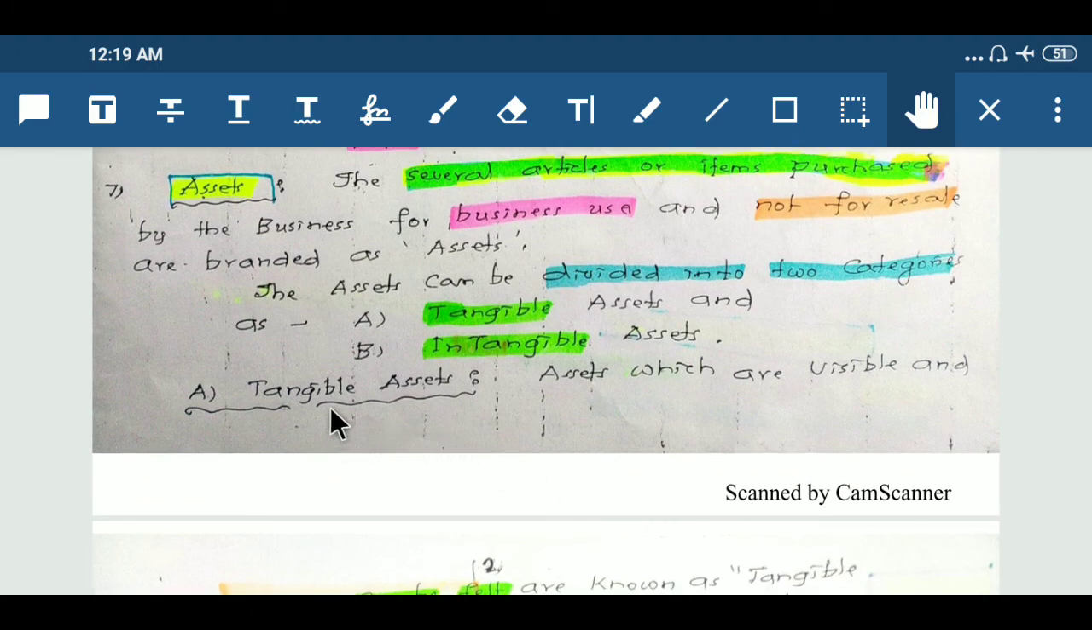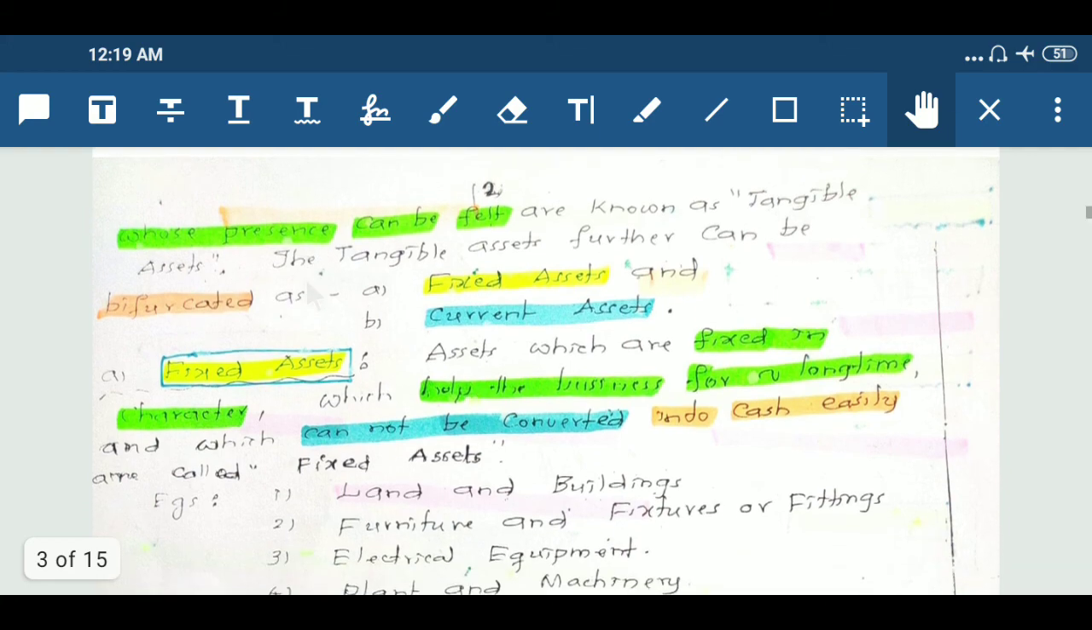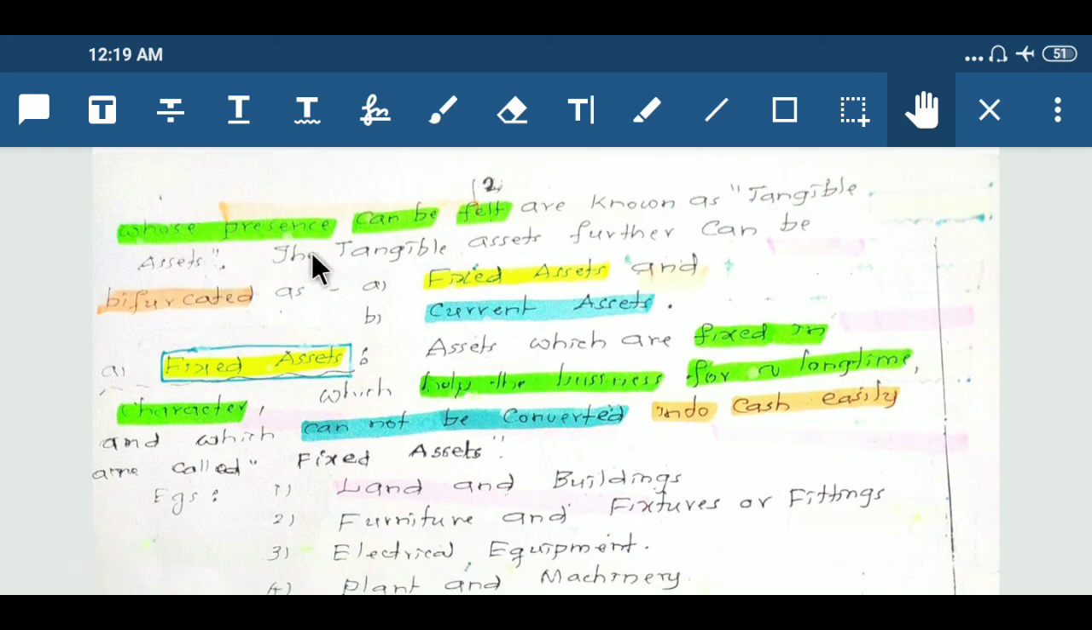First one, tangible assets. Assets which are visible and whose presence can be felt are known as tangible assets. The tangible assets further can be bifurcated as fixed assets and current assets.